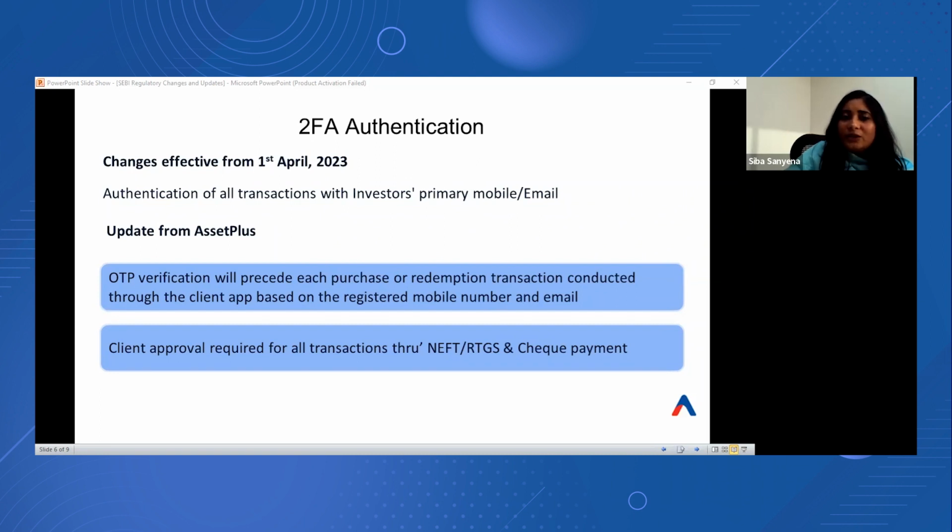The above changes are made to ensure that the two-factor authentication is rightly implemented to comply with the SEBI guidelines. So this is all about two-factor authentication: the updates from the AssetPlus end, as well as the SEBI guidelines which are going on industry-wide. So moving on to the next regulatory change, that is the KYC revalidation.